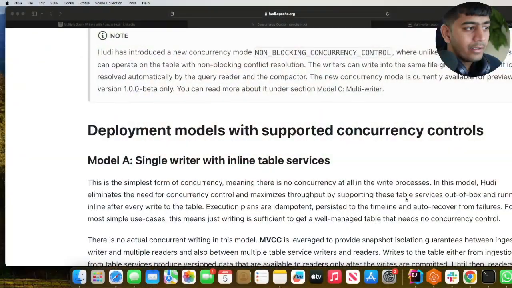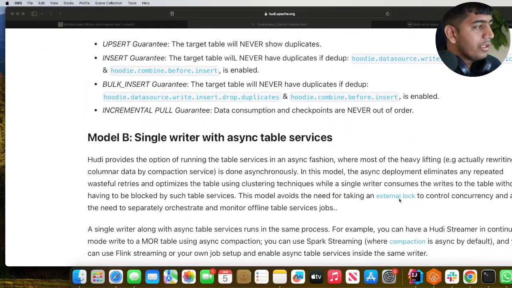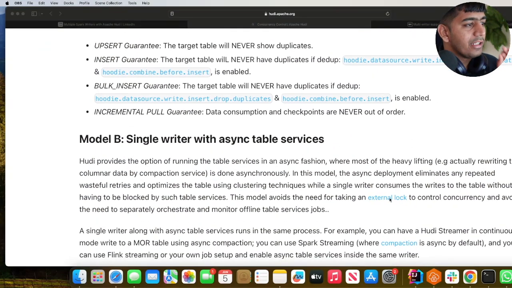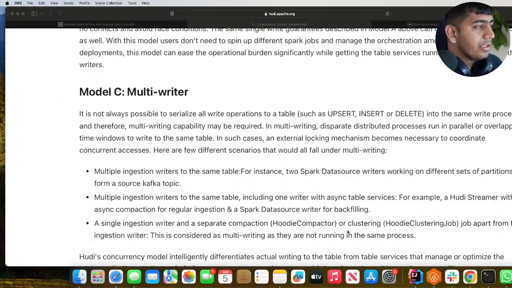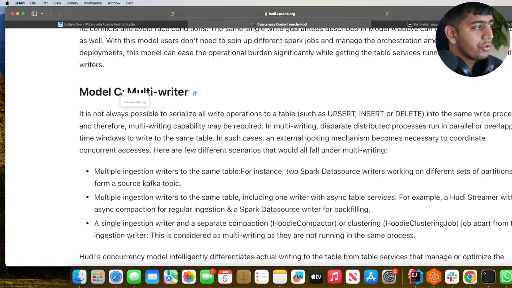So that's inline. Then the second mode that we have is model B, single writer with async table services, meaning your regular jobs are writing data, and then let's say you're cleaning or clustering or compaction, you are doing it asynchronously through a separate job. You can definitely do that. Hudi supports that. And then last but not the least, we have multiple writers, meaning multiple jobs are going to try to write data into the same Hudi table. This is the scenario that I'm going to teach and show you in today's video.